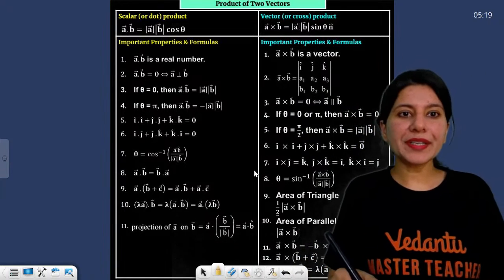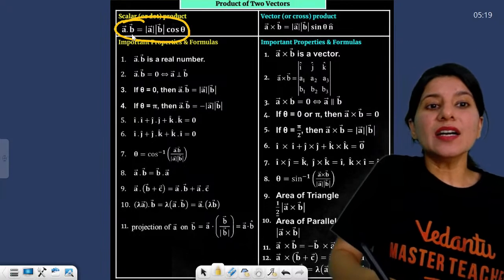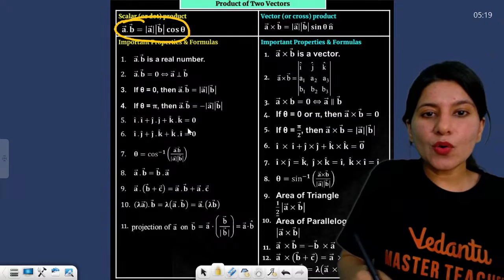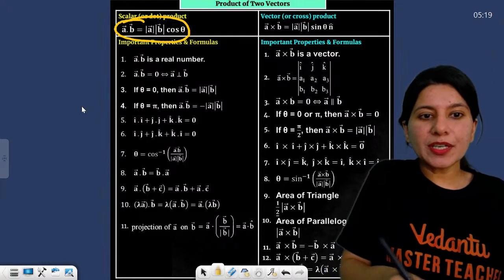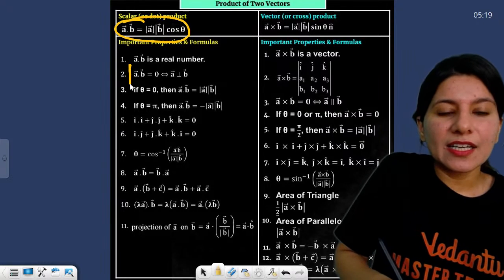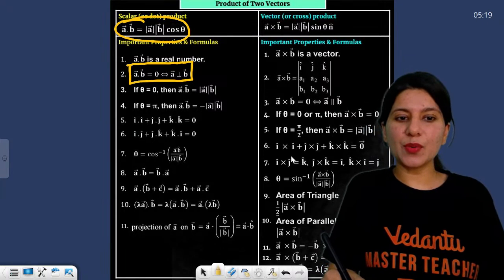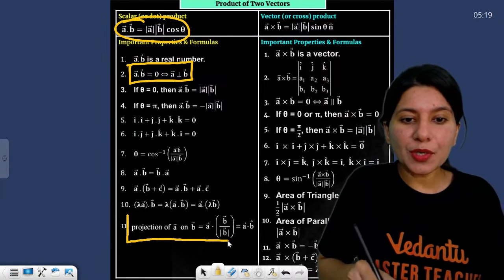Okay. All right. Now dot product: A dot B equals AB cos theta. Where does the dot product become 0? Yes, the dot product becomes 0 if two vectors are perpendicular. It is very important. Projection is also important.